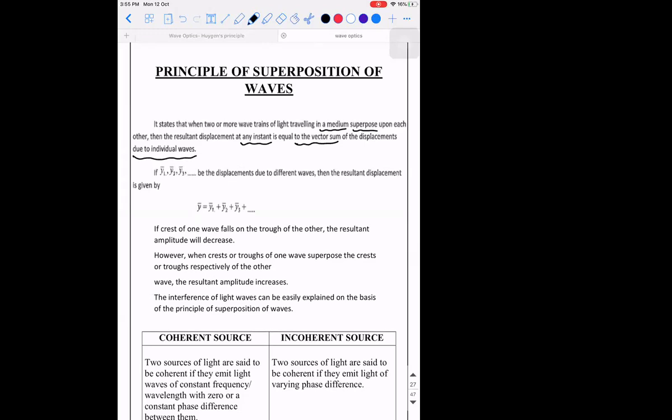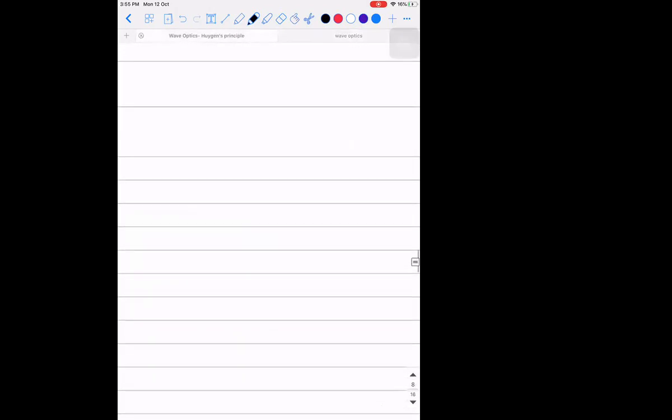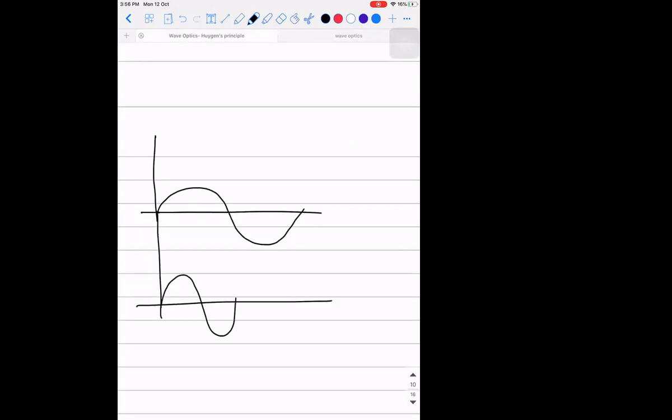The meaning of it is, suppose there are two waves which have their instantaneous displacements given by y1 and y2. They are traveling in the same medium. Suppose there is one wave like this, and there is another wave like this.